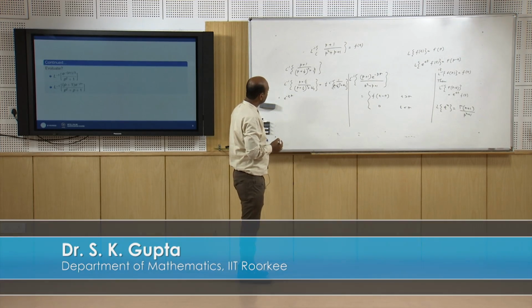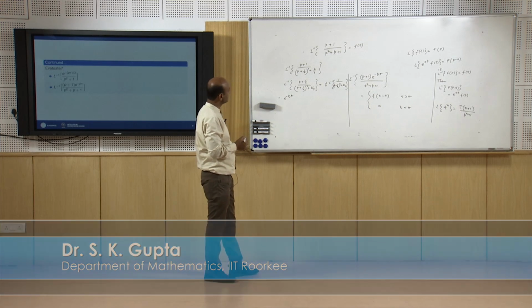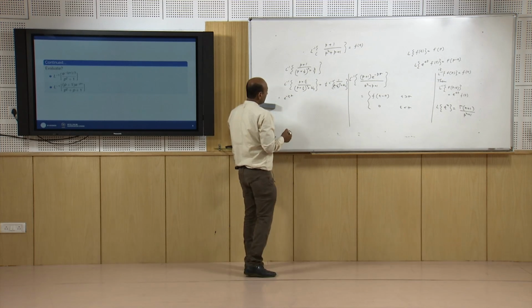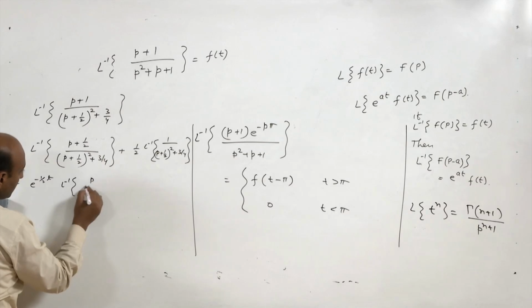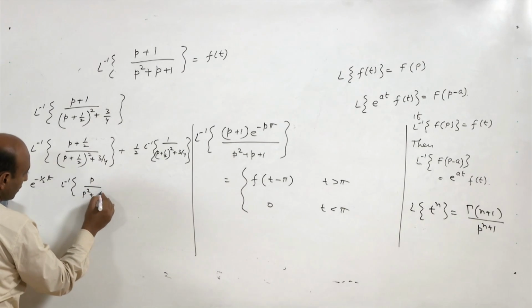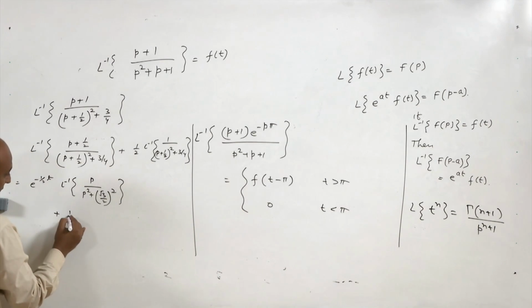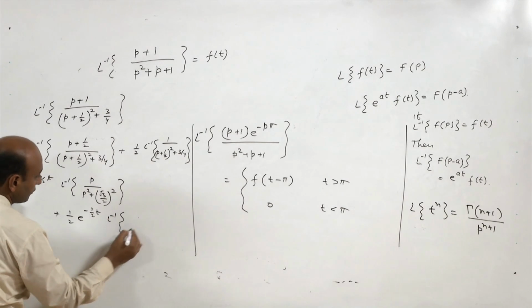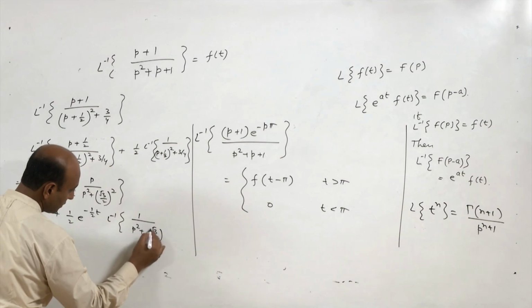Here p plus half is the shifted variable. It is e to the power a t, a is minus half, t, Laplace inverse of p upon p square plus under root 3 by 2 whole square, plus 1 by 2 e to the power minus 1 by 2 t, Laplace inverse of 1 upon p square plus under root 3 by 2 whole square.